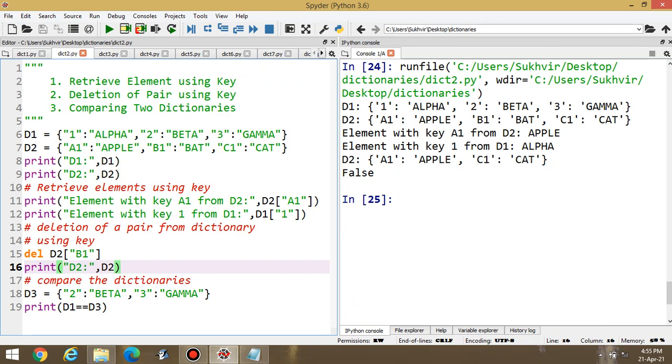If the dictionaries are the same, even if their positional value is different, then the answer is equal to true, means all the dictionaries are equal. Contents should be the same. It doesn't matter whatever the position having the content is.